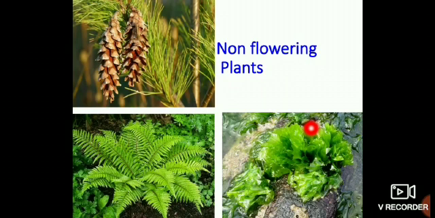Yes, it is algae, which is a non-flowering plant. In hilly regions like Ooty and Kodaikanal, there you can see structures like this in the plants. This is called cones. Example, pine tree. These plants do not bear flowers. It has a special structure called cones.